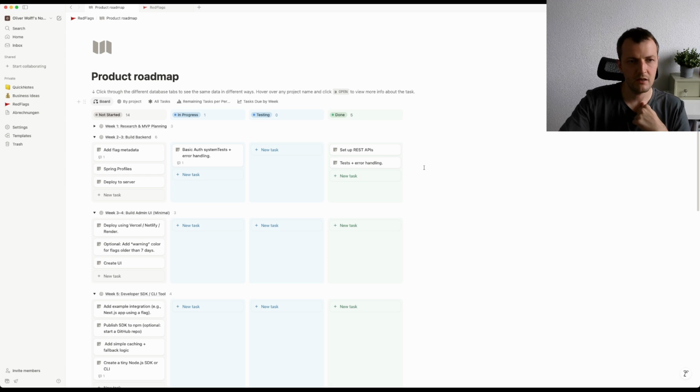I have the backend somewhat started, and next thing I'm working on is the Spring profile. So I want to have a dev profile and a prod profile, and I want to have an integration with a proper SQL service somewhere, and also to deploy the server.